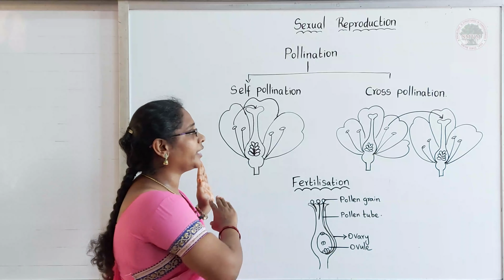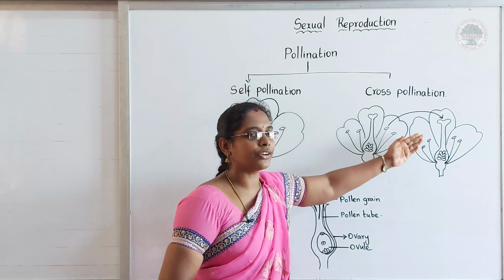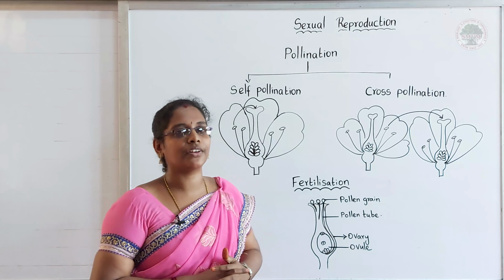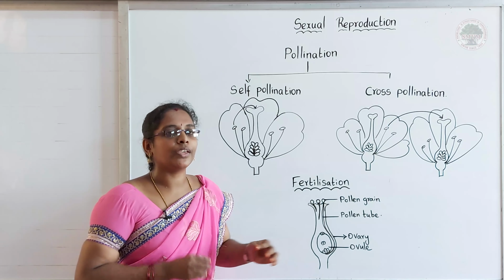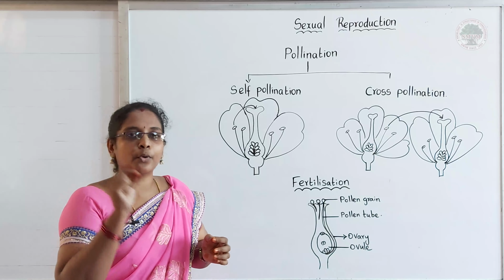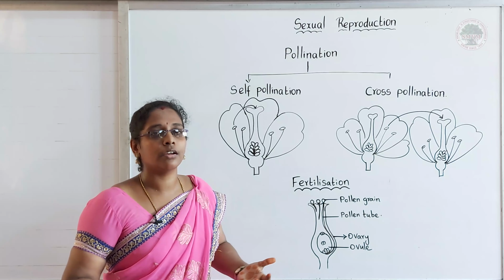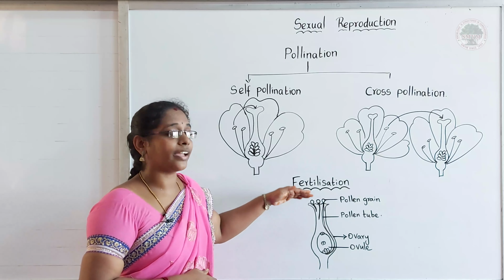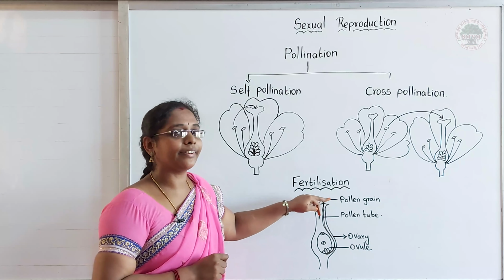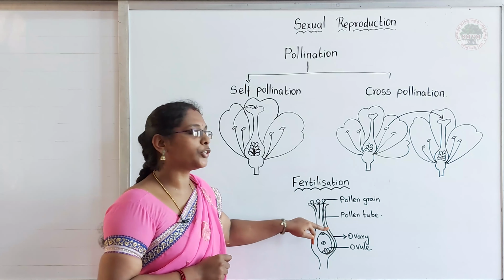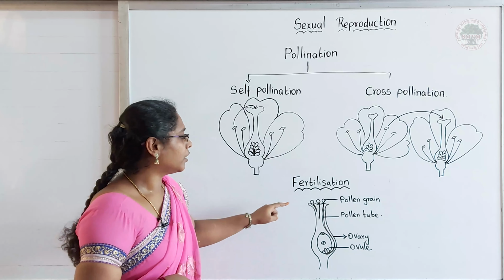Okay, now the pollination process is complete, which means the pollen grain has reached the stigma. After that, what will happen? The next process is called fertilization. We cannot say that only one pollen grain alone can reach the stigma. It may be 2 or 3 or 4, even more than that. Pollen grains can reach the stigma. But what matters is which pollen grain can grow the pollen tube so fast and reach the ovule. That matters.